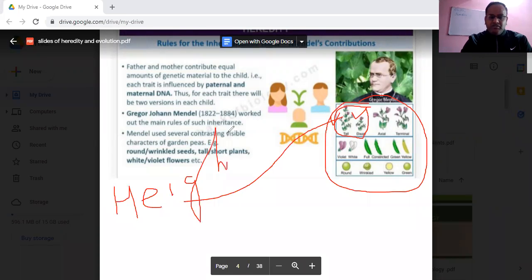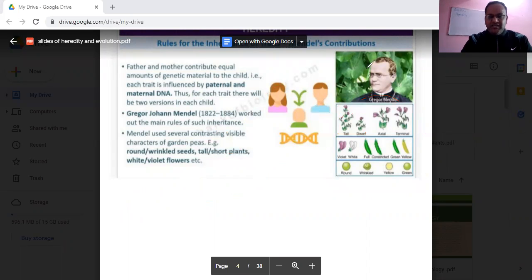For the height, he is taking two characters, tall and dwarf. So here the character is height, and the varieties are tall and dwarf. Then regarding the color of the flower, violet and white. Then you have the pod shape, then the pod color.